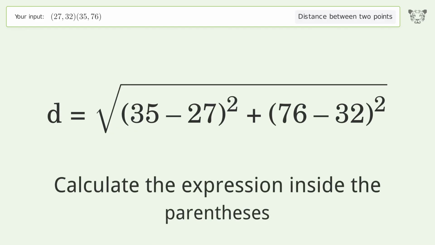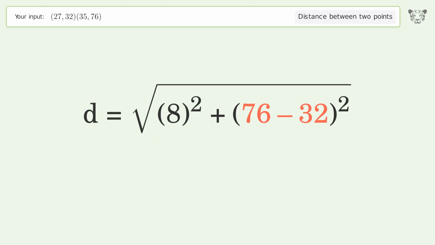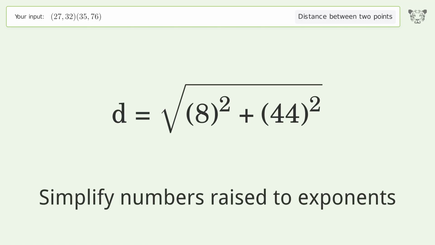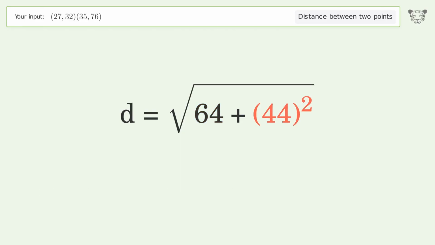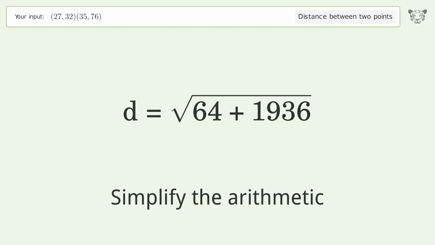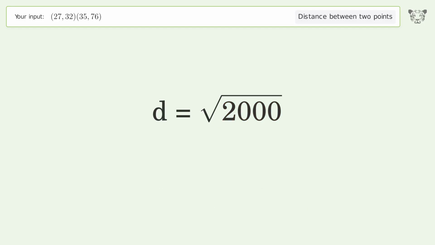Calculate the expression inside the parentheses. Simplify numbers raised to exponents. Simplify the arithmetic. And so the distance between the 2 points is the square root of 2000, or 44.721.